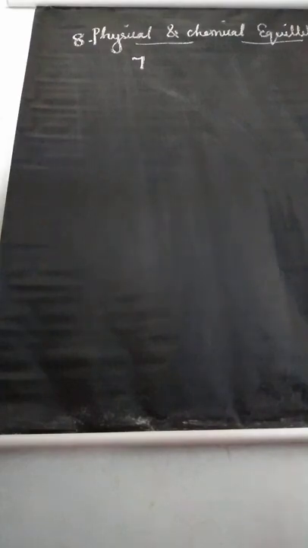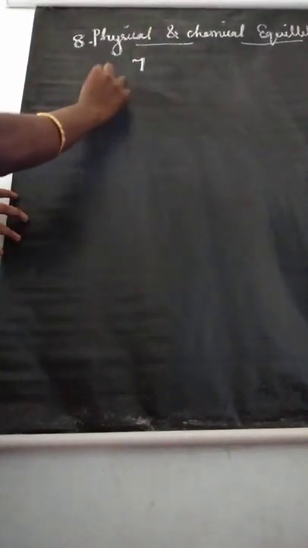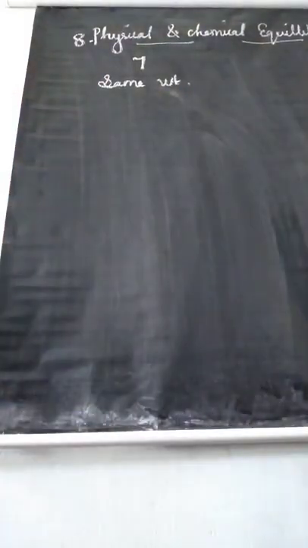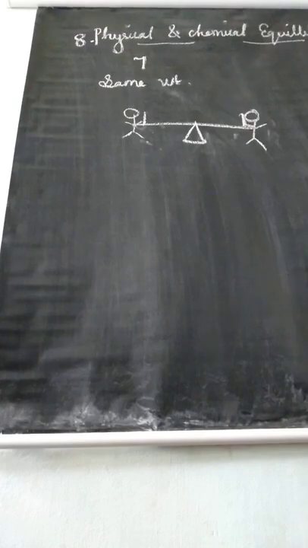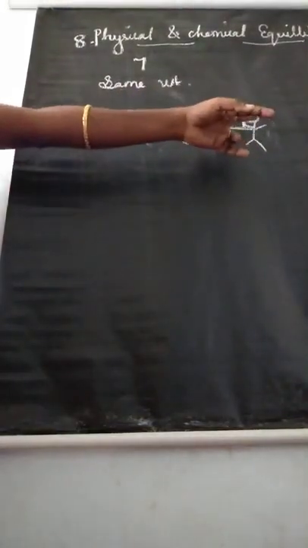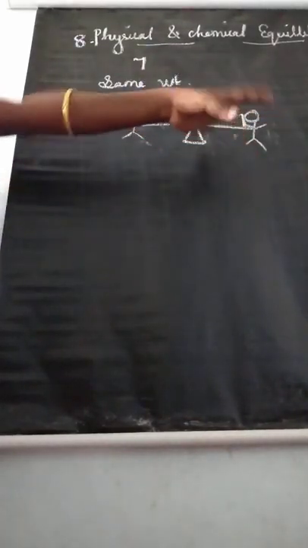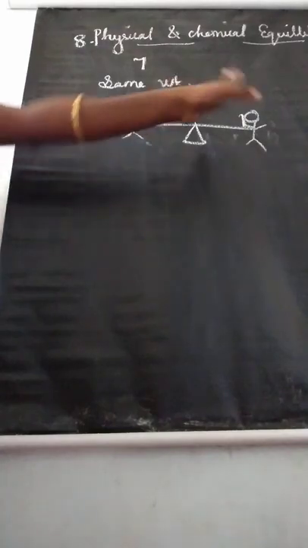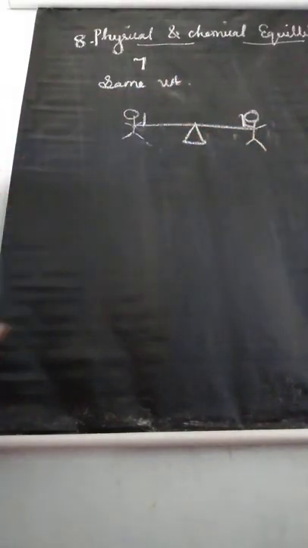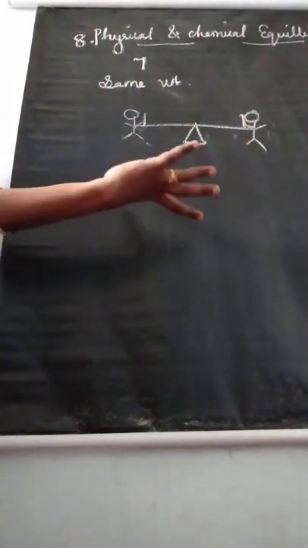One simple example: 2 persons with the same weight sit on opposite sides of the seesaw at equal distance from the fulcrum. So this is one of the simple examples.